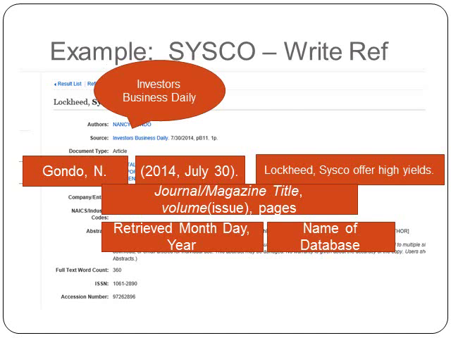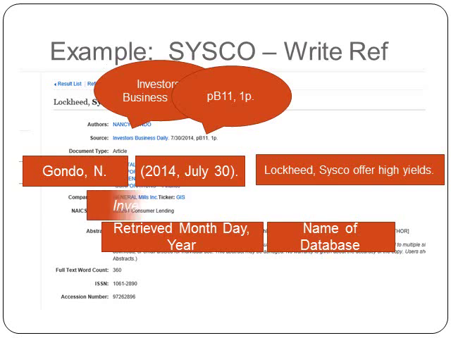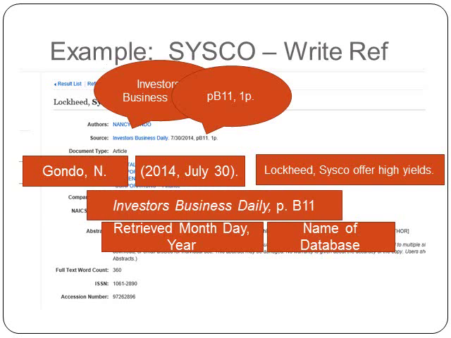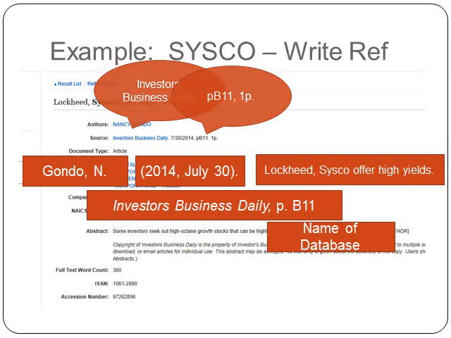Next, I will need my journal title, which can be located next to source, and it's Investors Business Daily. But I also need the page number, which, because it's a newspaper, has this letter B in it. So I will write Investors Business Daily. Notice that this keeps the upper caps, and it is italicized. And then I know it is page B11. That one P simply means it's only one page, and I don't need to include that.